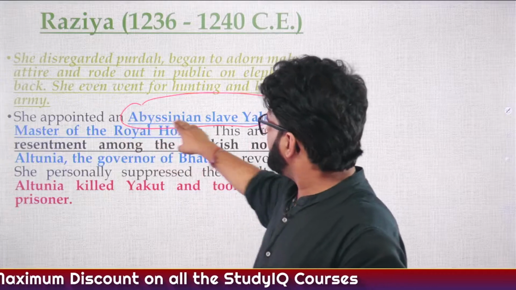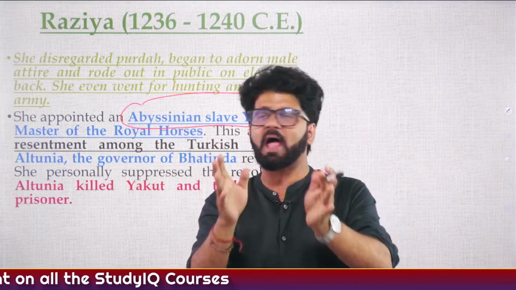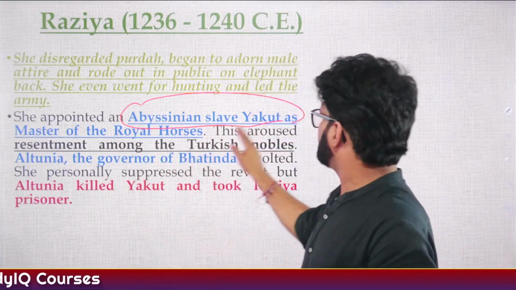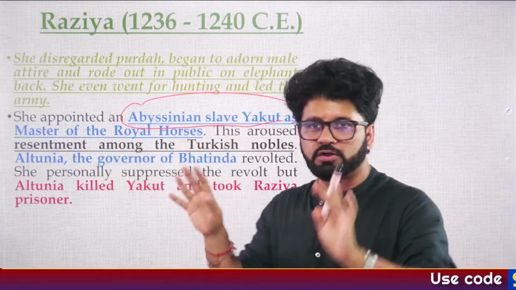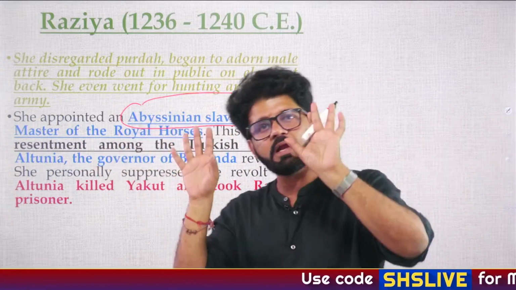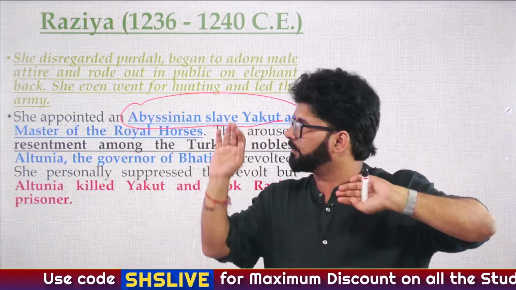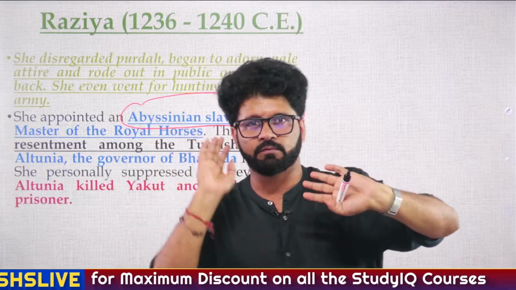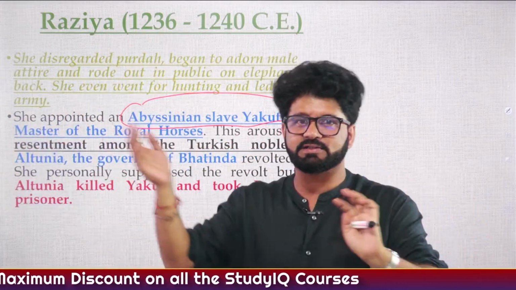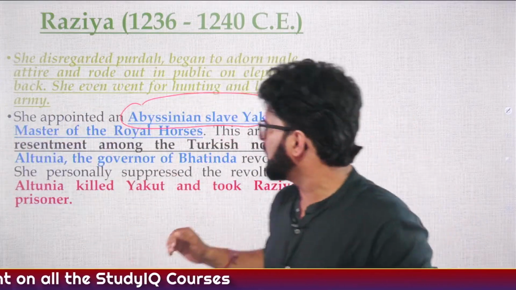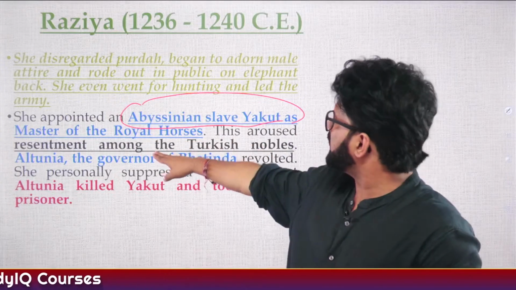She appointed an Abyssinian slave, an Ethiopian slave, a black slave, a non-Turkish slave, Yakut, as master of royal horses, which is a higher designation, generally associated with Turkish nobles. And you will realize this is very much going on in the slave dynasty, which will not happen in the Khalji dynasty. And that's why it was seen as a revolution by many. So this aroused resentment among the Turkish nobles.